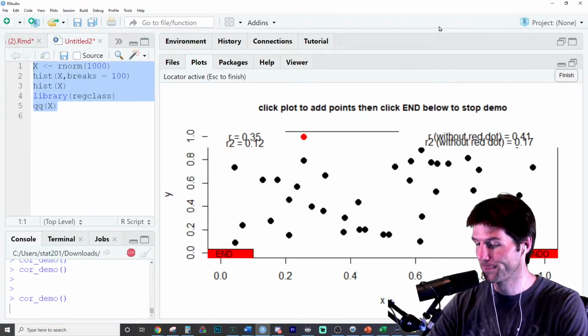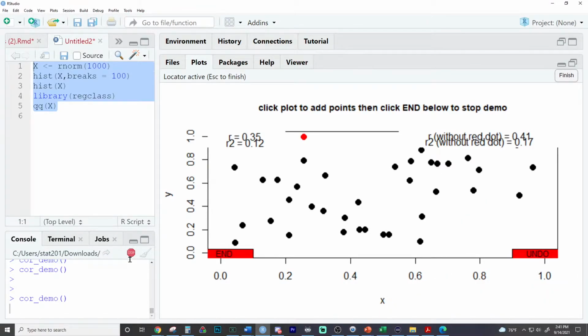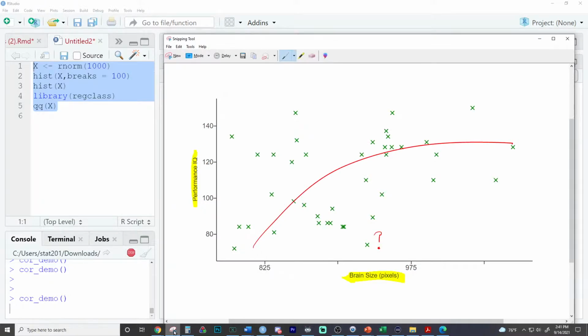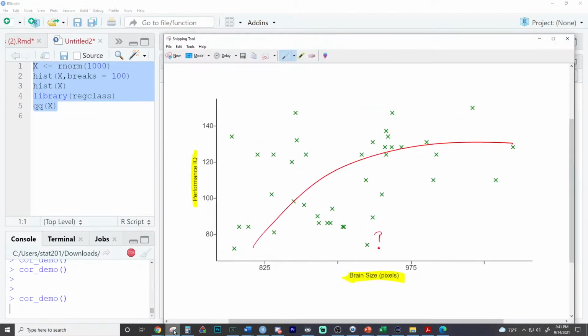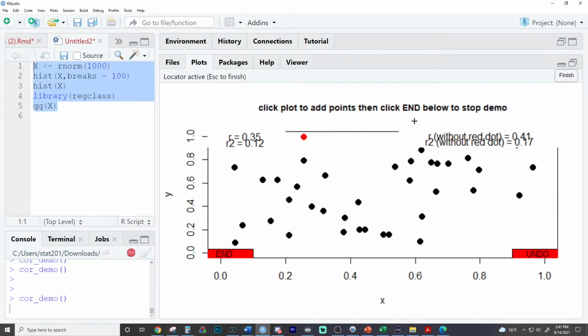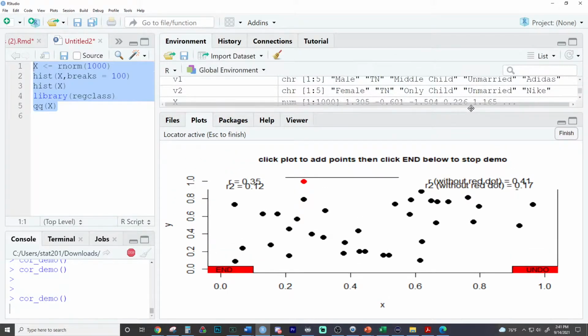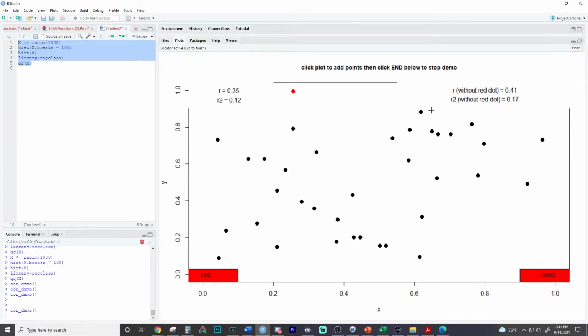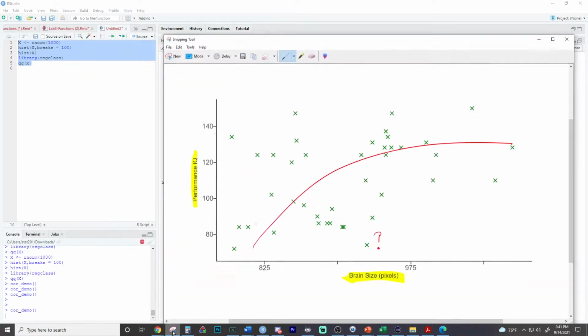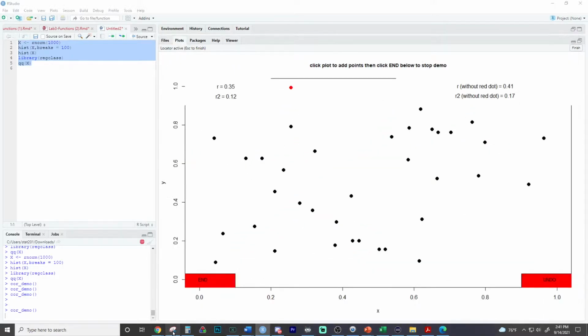What do you say? Does my drawing look at all like it? Do we have something that looks similar to it? Maybe not the best drawing in the world, but I'm thinking that looks decent-ish like it. I'm thinking that looks something like this right here. Something like it. And that correlation is 0.35.